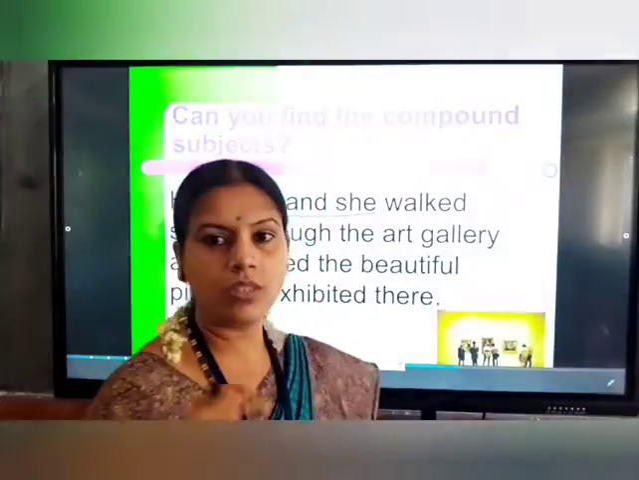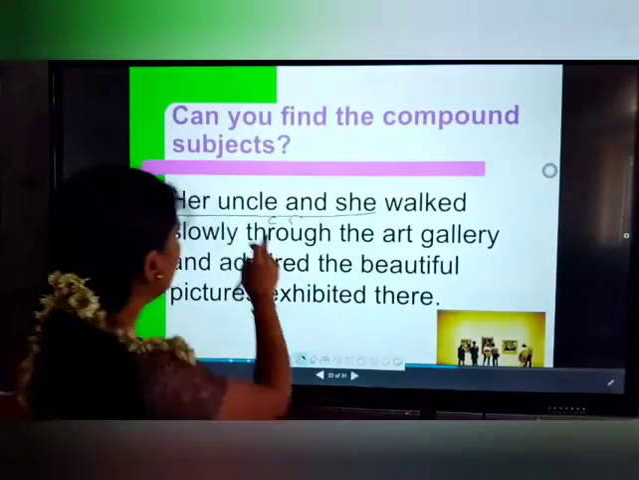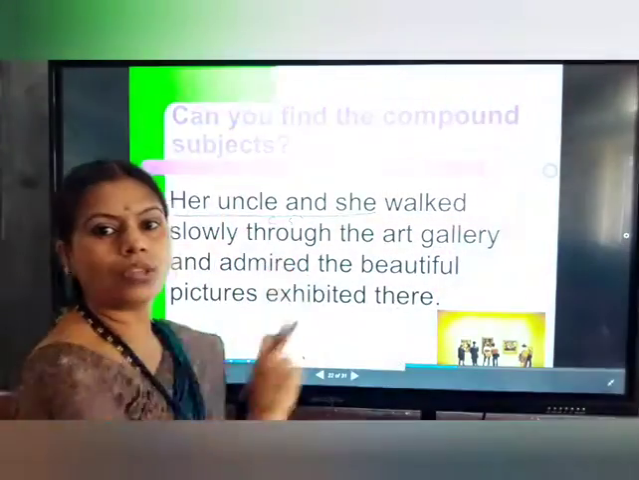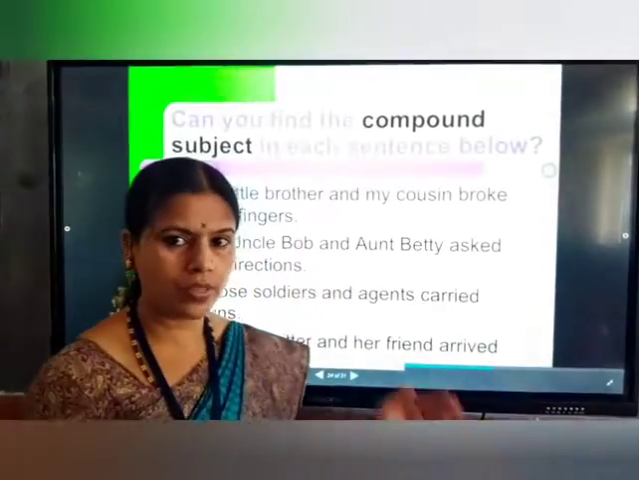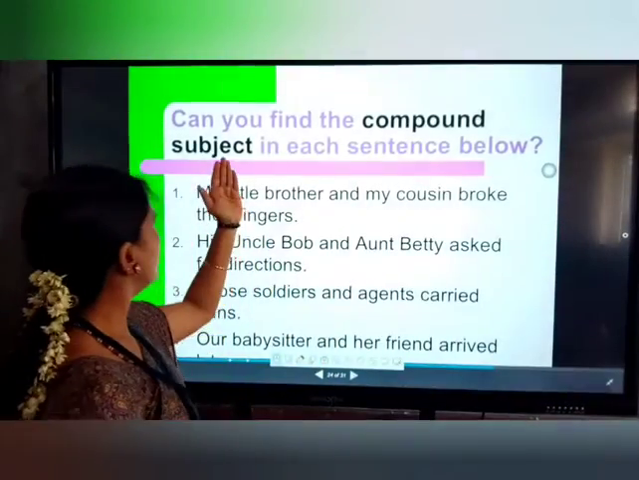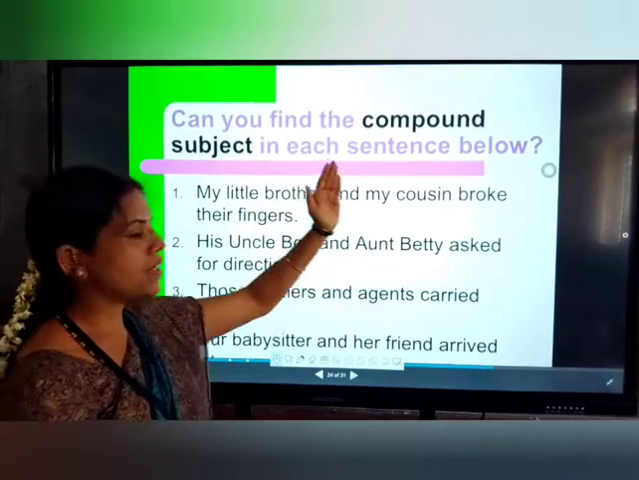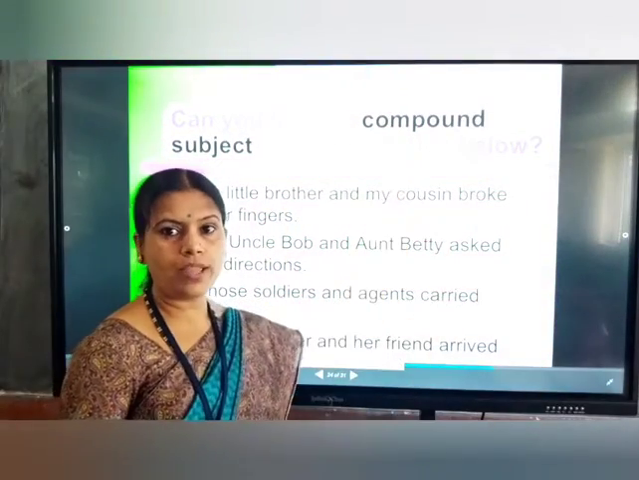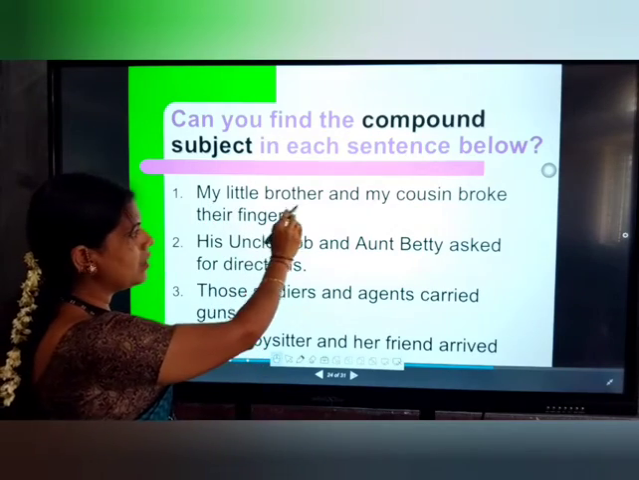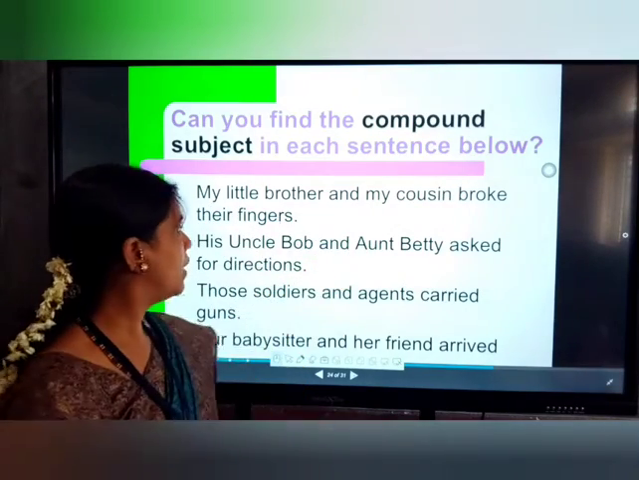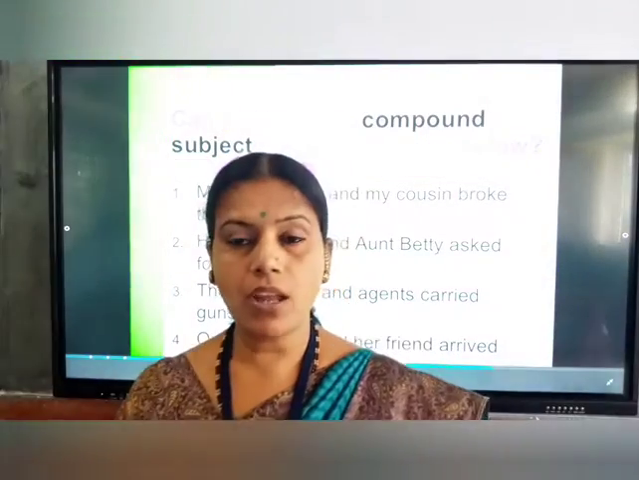Okay, I would like to remind you that if the sentence has more than one noun in the subject, it is a compound subject. I would like to move on to some more examples here, guys. See here, can you find the compound subject in each sentence below? I am presenting three examples here. My little brother and my cousin broke their fingers. Tell me, how many nouns are there?